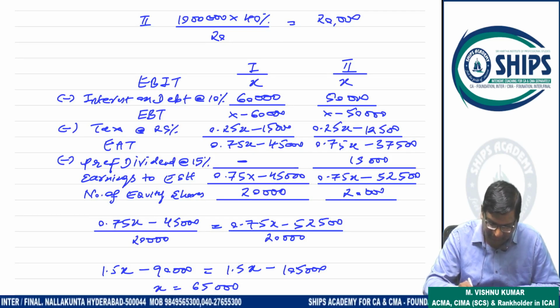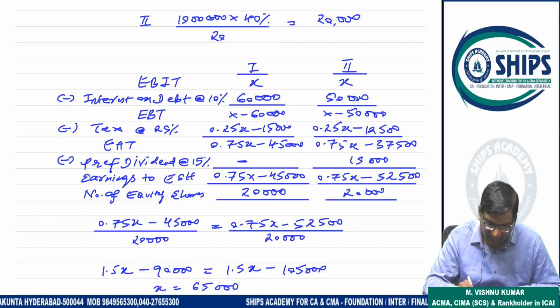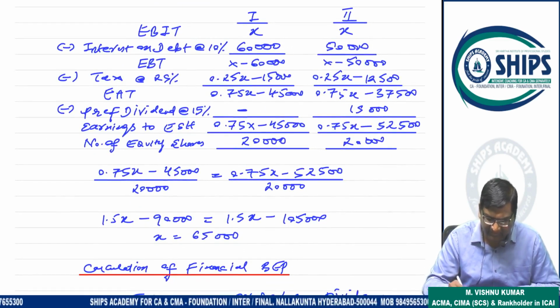Preference dividend first plan not given because there is no preference capital. Second plan 15,000. So earning to equity shareholder 0.75x minus 45,000, 0.75x minus 52,500. Number of shares 20,000 and 20,000. So by solving this, x coming 65,000. So check this. 65,000 is coming here. So this is your indifference point.